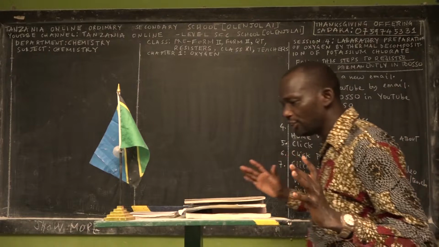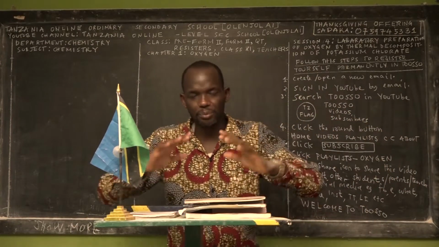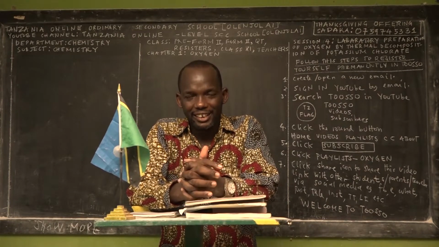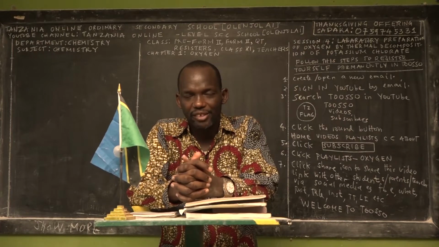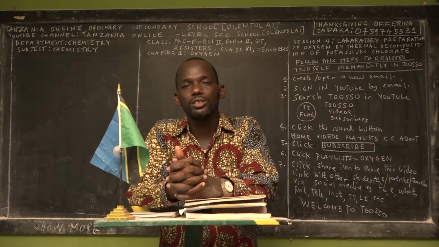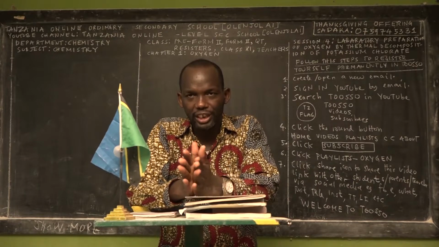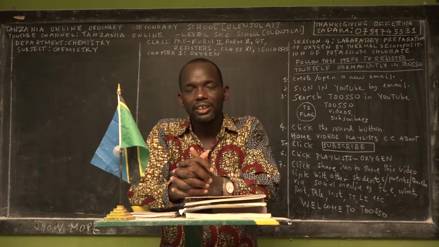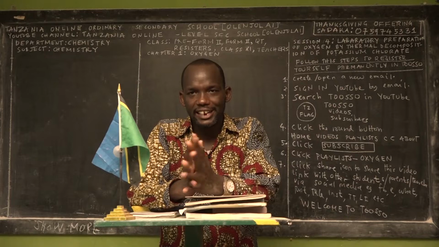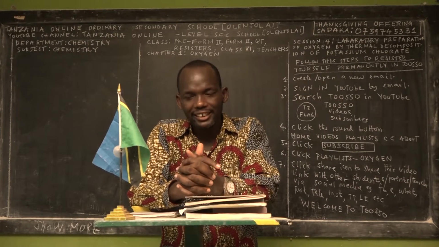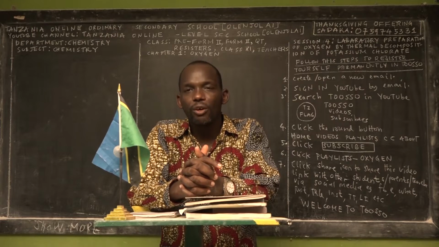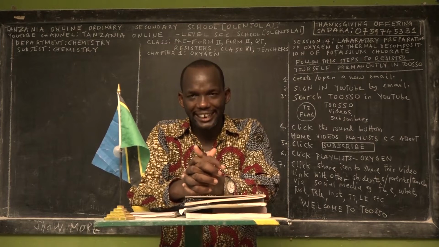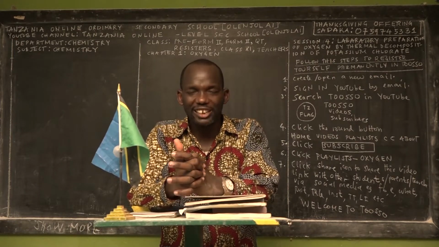to learn, enjoy, understand, and apply the beauty of chemistry for Form 1, Form 2, Form 3, and Form 4. If that's a question that you've been asking yourself and you've never found the right answer to meet your demand, then I would like to tell you in advance that Tanzania Online Ordinary Secondary School in square bracket Olenjolai is the right answer for you. It is one of the comfortable places for all serious and active ordinary secondary students who like to take their learning journey to the next level.